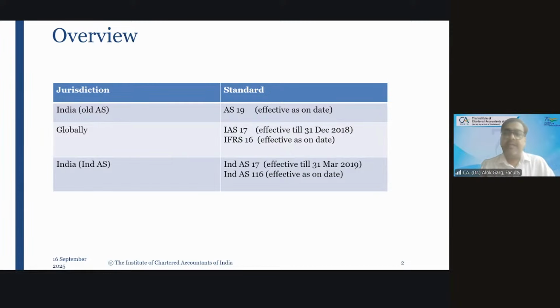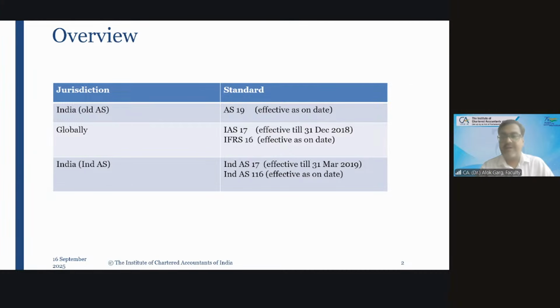So friends, let me tell you what was the reason for bringing IFRS 16 and Ind AS 116. Friends, our AS 19 and old IAS 17, old Ind AS 17, they were largely the same. AS 19 and Ind AS 17 or IAS 17, it was largely the same. And what was the problem in old IAS 17 or old Ind AS 17? Let me brief you. Friends, in the year 2005, I am talking about the year 2005.